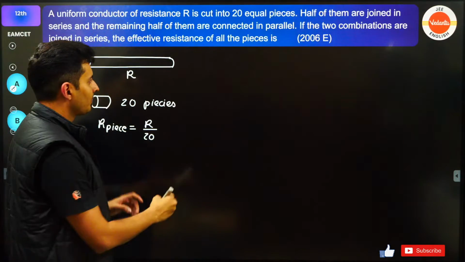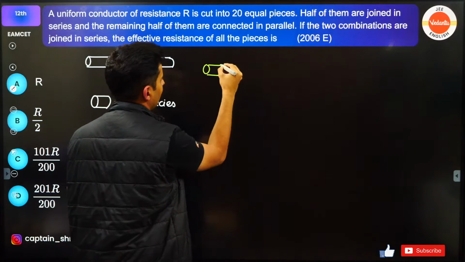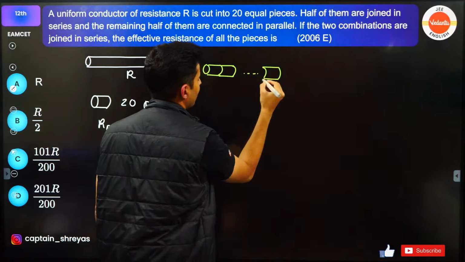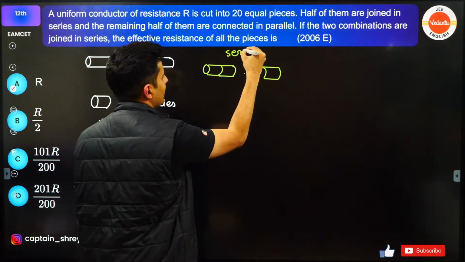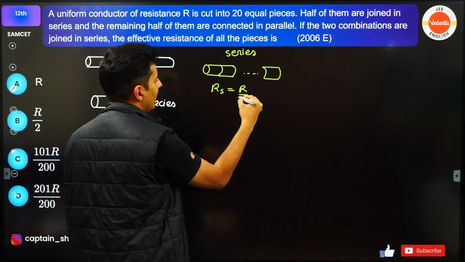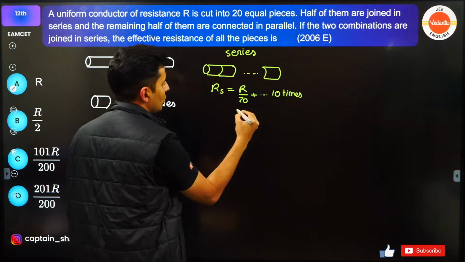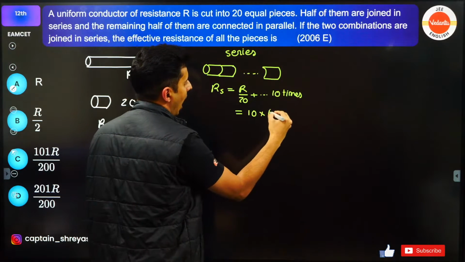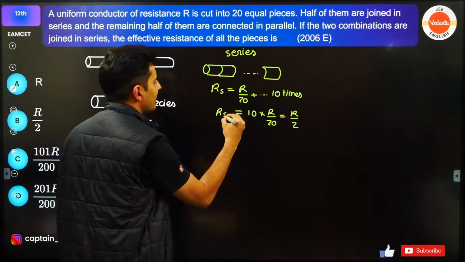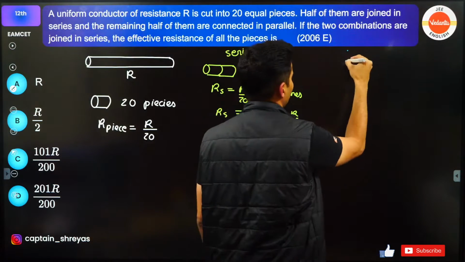Now what have you done? You have taken 10 such pieces in series. So the resistance in series will be R by 20 plus R by 20, 10 times. So this will be 10 into R by 20, which is basically R by 2. Now there are some resistors which are in parallel also.